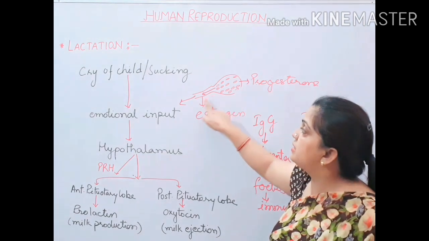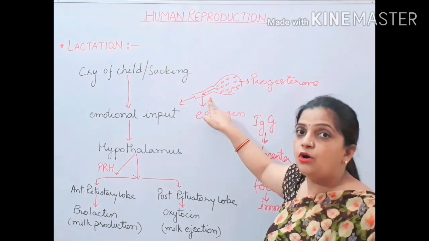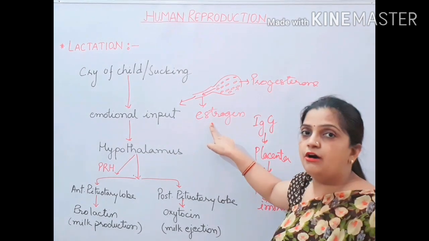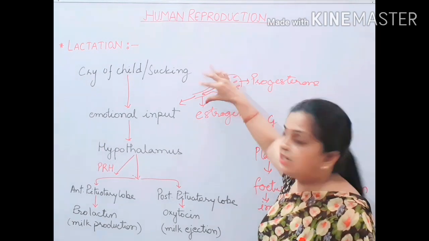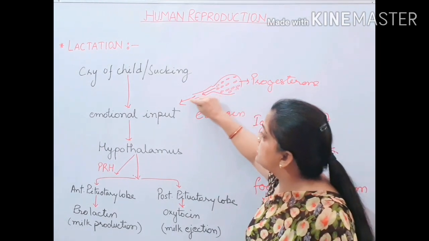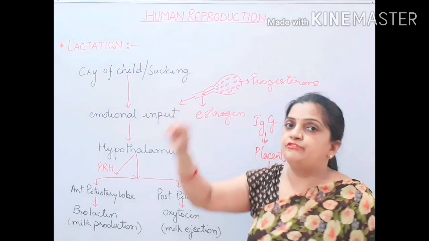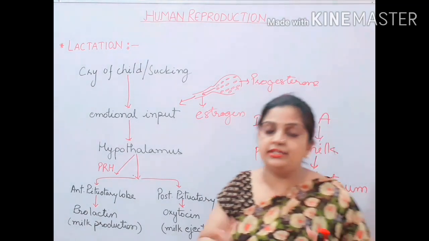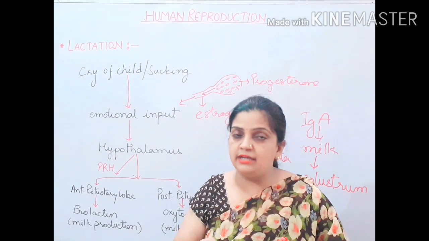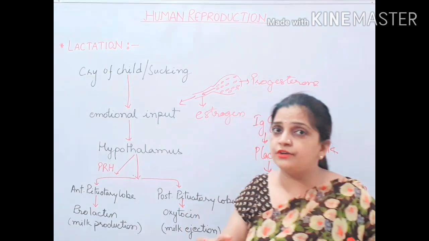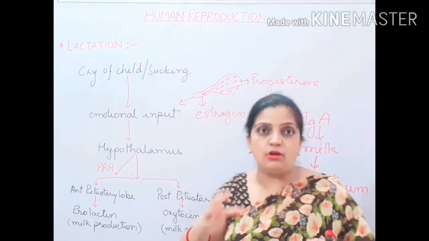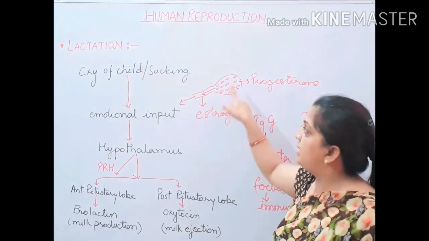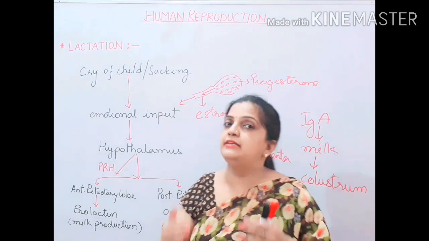Now the alveoli duct also needs to eject the milk out into the nipple. So this estrogen hormone allows the alveoli duct to contract and the milk oozes out from the alveoli duct into the nipple and from the nipple into the mouth of the child. So children, estrogen and progesterone are allowing the contraction of the alveoli and alveoli duct. Progesterone is allowing the alveoli to contract and your estrogen is allowing the alveoli duct to contract, so that the milk ejection can take place and the child can be fed.